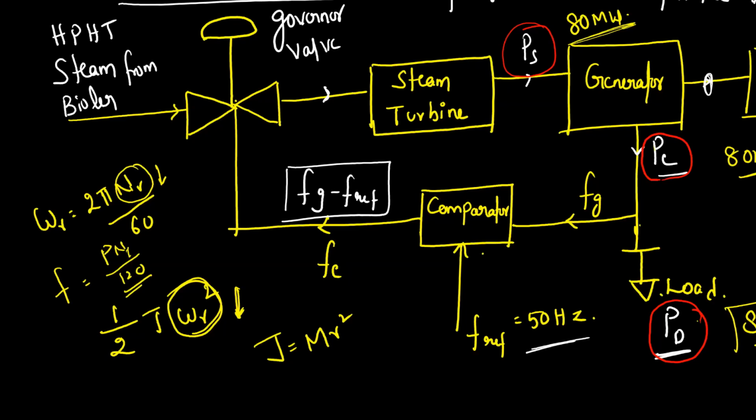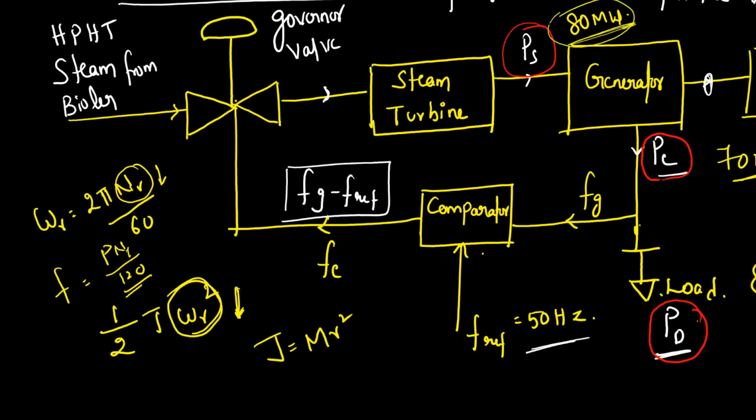When the load suddenly decreases without a change in the mechanical input of the turbine, let us assume the load has reduced, previously it was 80 megawatt, so suddenly there is a reduction of 10 megawatt. In this case, PE will be 70 megawatt, PE and PD will be almost the same, but now the input is 80 megawatt.